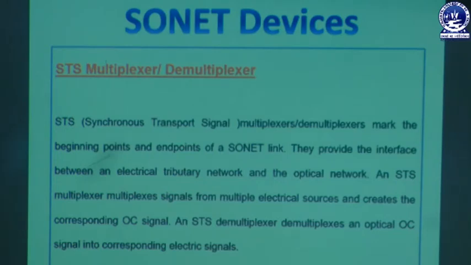SONET devices first include the STS multiplexer and demultiplexer. So what do we mean by STS? STS is otherwise known as synchronous transport signal. That means the signals used in SONET devices to transmit the data are called STS, synchronous transport signal. The synchronous transport signal is responsible for transferring the signal in a synchronous network from one place to another. So the STS multiplexer or demultiplexer marks the beginning points and end points of a SONET link.